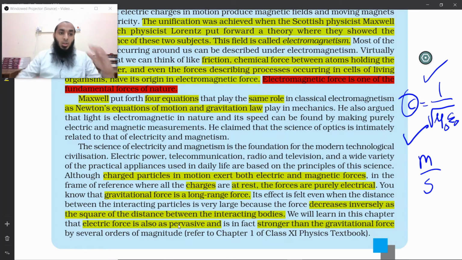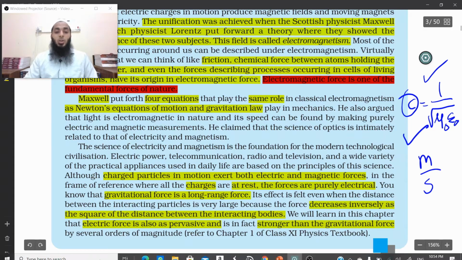That's why the magnetic needle of Ørsted deflected. So moving charges produce a magnetic field as well. But if the charge is accelerating, then it will produce an electromagnetic wave also, which can be in any part of the electromagnetic spectrum. Okay, so yes, you know that gravitational force is a long range force.